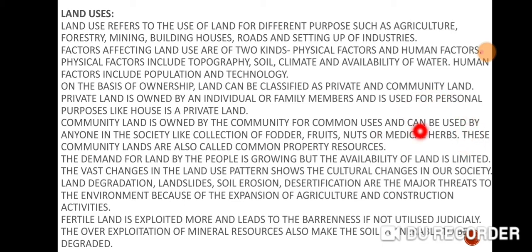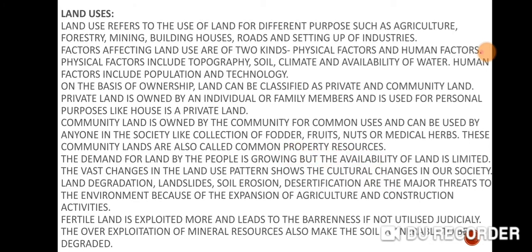If I take an example, just take the example of your park or amusement park. These are common property, community land. Community land is owned by a community for common use and can be used by anyone in the society. Collection of fodder, fruits, nuts and medicinal herbs is also called common property resources.